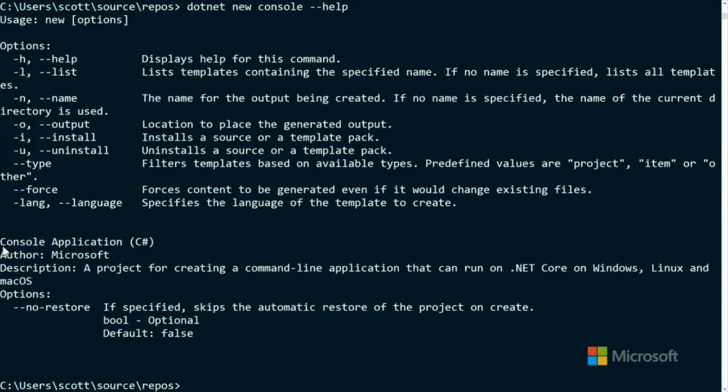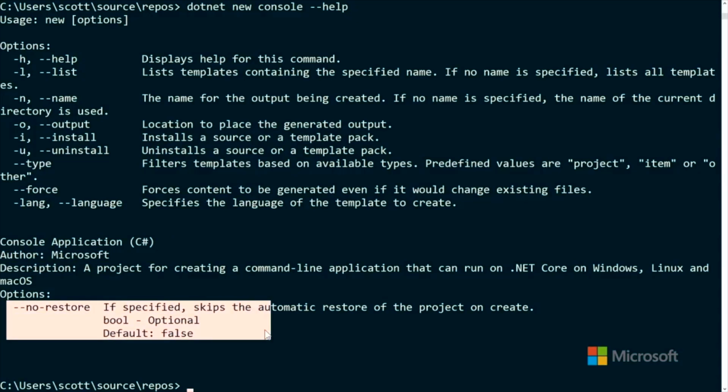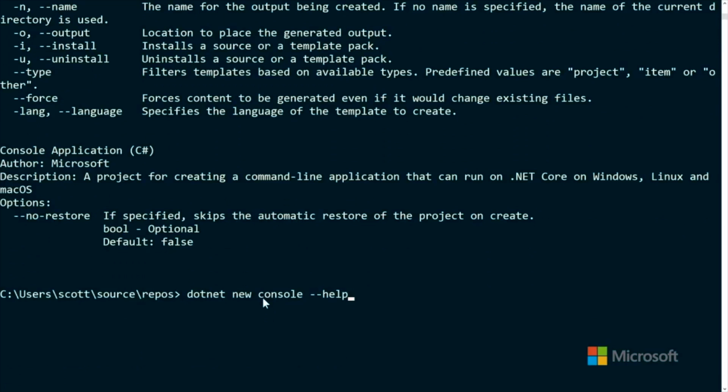So this is the console application template, and here's help options specifically for the console. Why this is useful is that let's say I go and get a third-party template from somewhere else. That template might have a lot of complicated options and switches of its own. So dotnet --help is top level, dotnet new --help is help for new, and then if I put --help with a specific template name, I'm going to get the help for that, which is pretty cool.